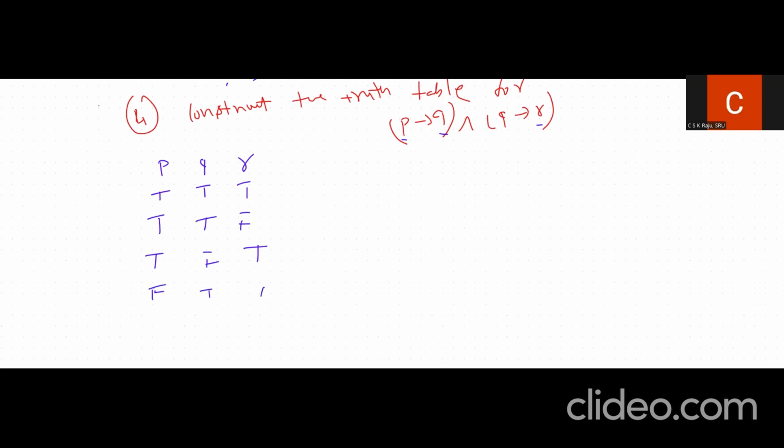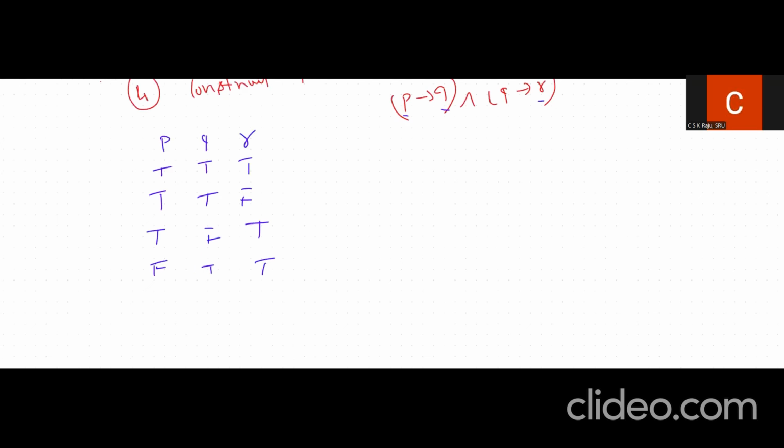The same way, we will also have the possibilities in terms of false statements, right?